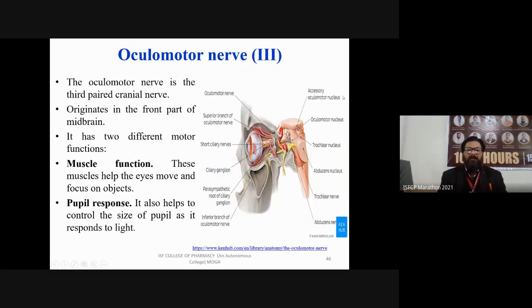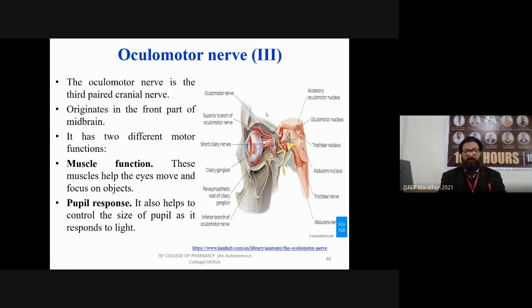Next is the oculomotor nerve. This is your third cranial nerve, and it is a very important nerve. Why is it very important? Because this nerve is the third paired cranial nerve, originating in the front part of the midbrain. The oculomotor nerve is not part of the cerebrum. It is part of the midbrain. You can see it originates from the midbrain, the third, and from here it is going through. It has two different functions.